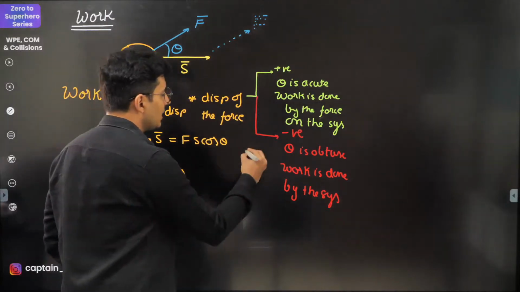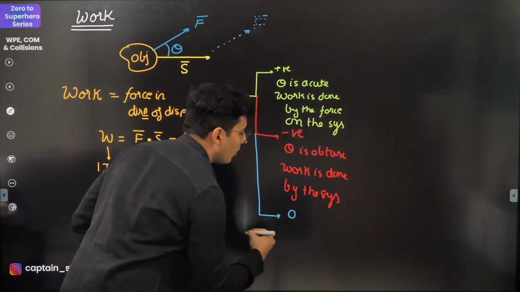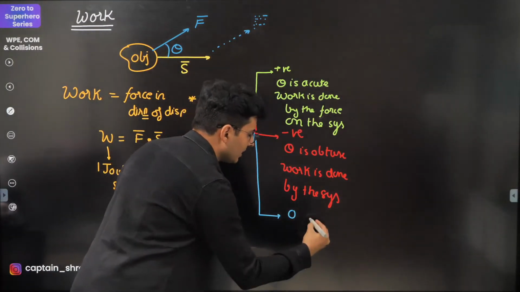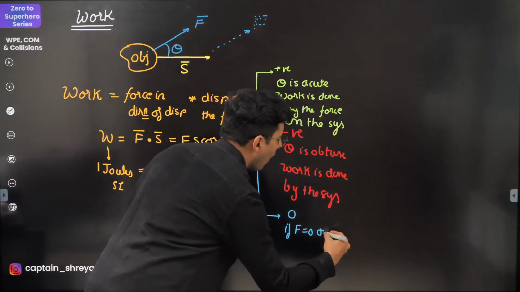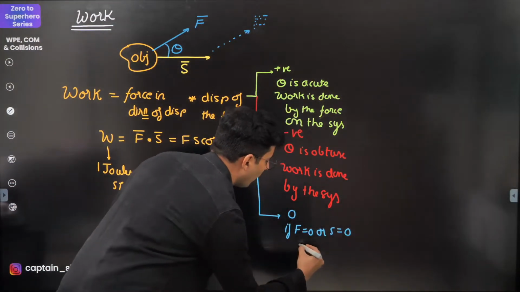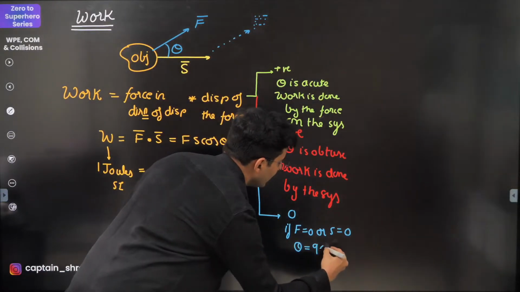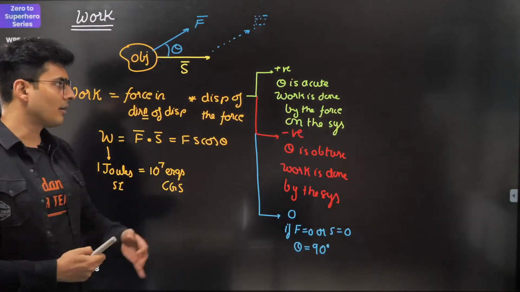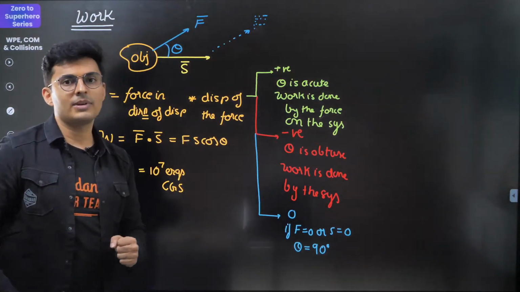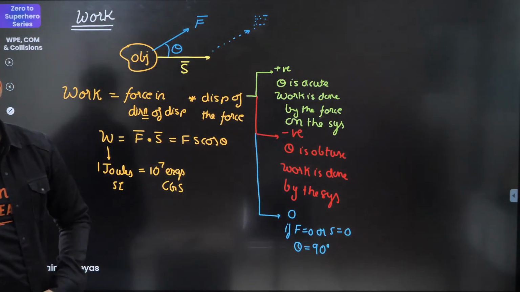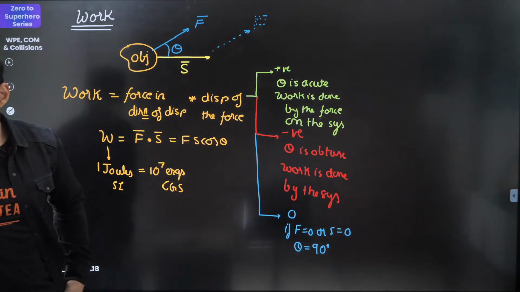And the last thing, if it is 0, then obviously no work is done. This is possible if force is 0 or displacement is 0 or theta is 90 degrees, basically perpendicular. So these are the only 3 conditions under which the work done can be 0. Is that clear? I hope this is understood.